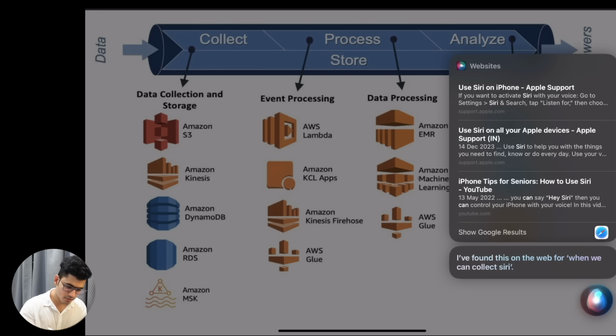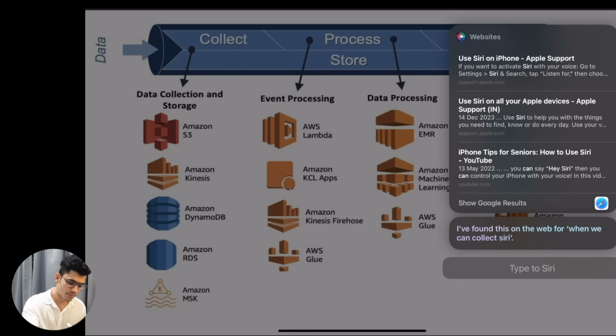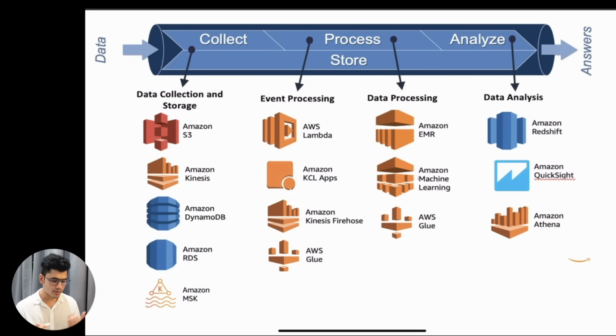Okay, I found this on the web for when we can collect data. Check it out. Yeah, so we can collect the data, then we can do the event processing. Say every time data gets uploaded onto Amazon S3, I want to run a Lambda function.